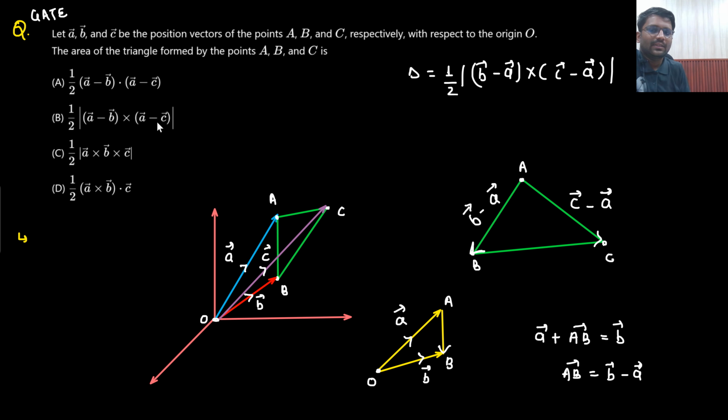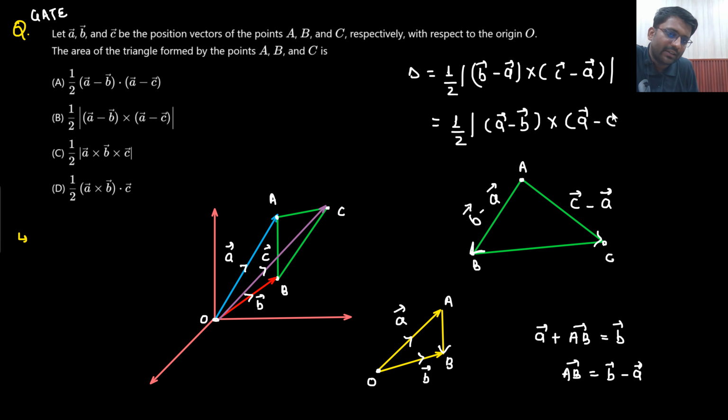Sir, no option is matching. Sir, this option is somehow matching. Yes, this will match, because you can take out the negative sign. Why can I take out the negative sign? Because I am only interested in the magnitude. So, what is the answer? 1 by 2, A vector minus B vector cross with A vector minus C vector. This is the answer. Option B is correct.